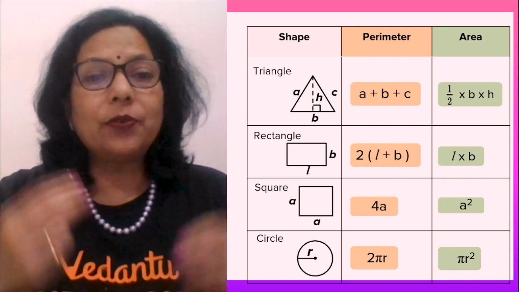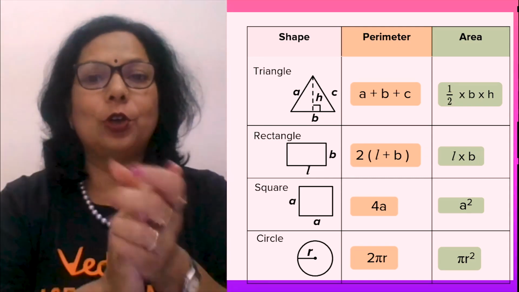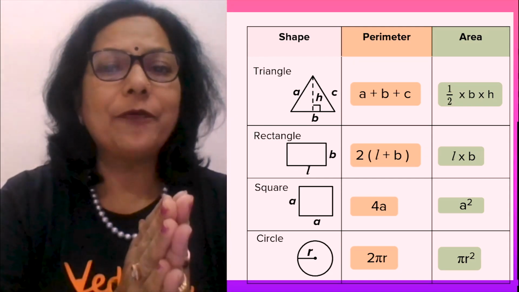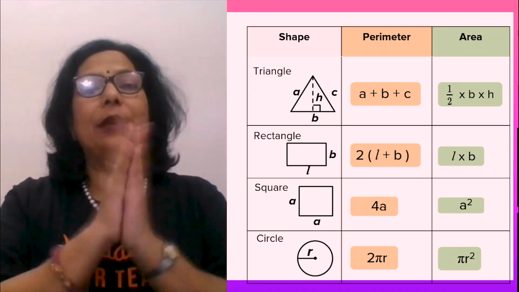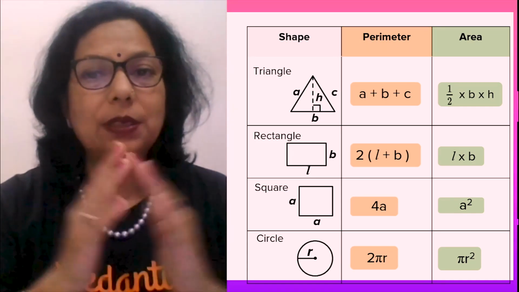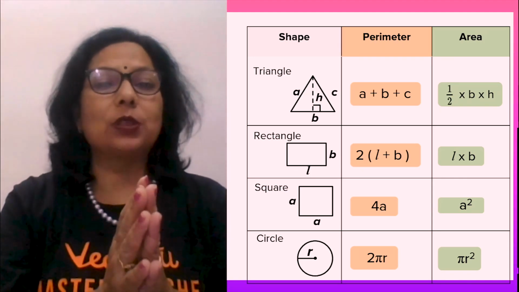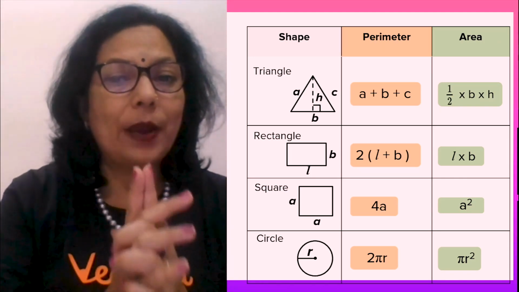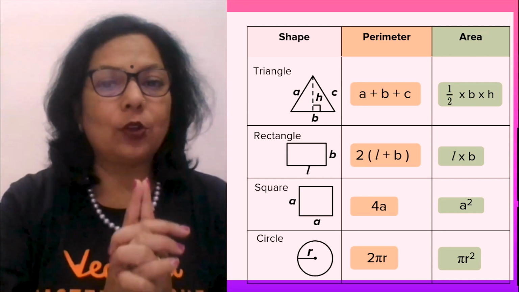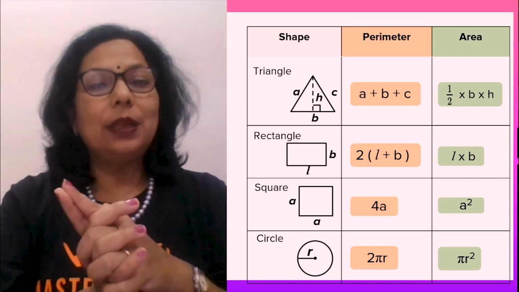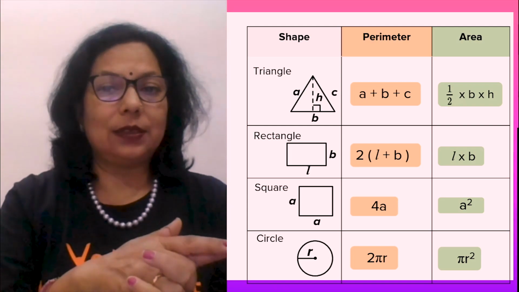Now, let us recap the formulas first. All of you know that area of a triangle is half the base into height, and perimeter of a triangle is a plus b plus c, the sum of all the 3 sides. Rectangle: again the sum of all 4 sides, but here one pair of sides is equal, length and length of the opposite sides are equal. Similarly, breadth and breadth of opposite sides are equal.